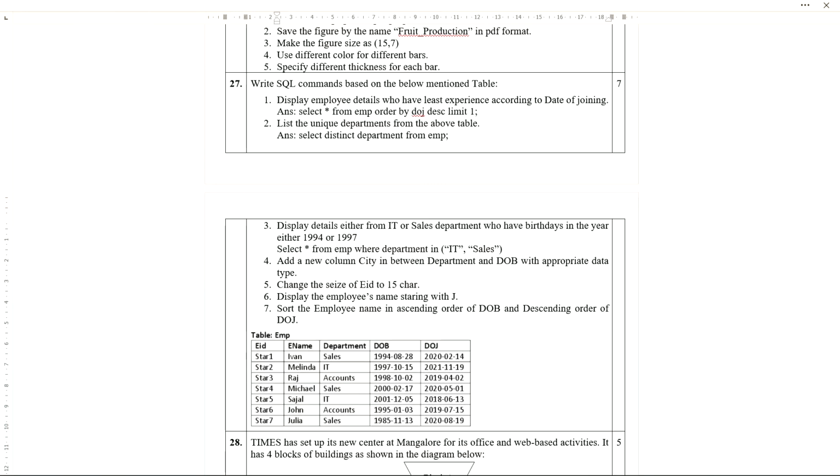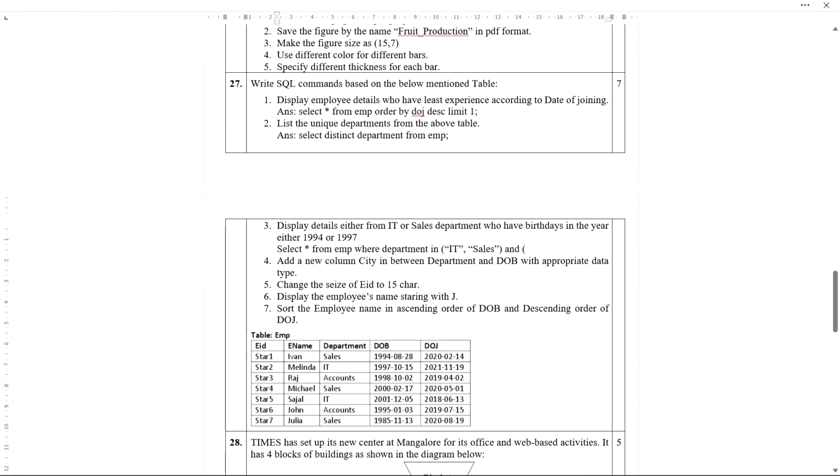Okay. Then the next part: and who have birthdays in the year either 1994 or 1997. So here we'll write and, and we need to put a bracket here, for either 1994 or 1997.